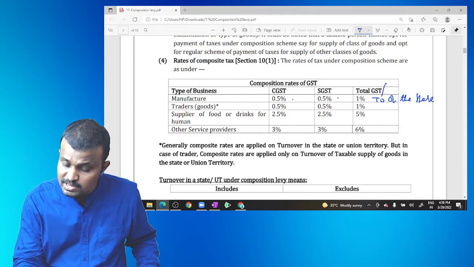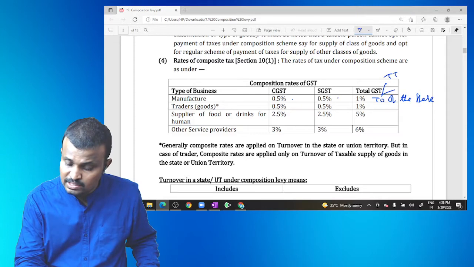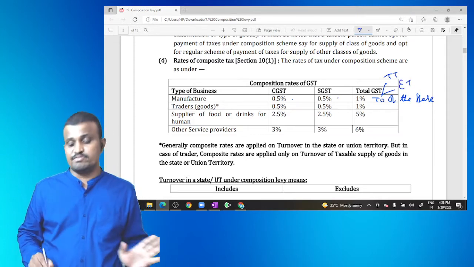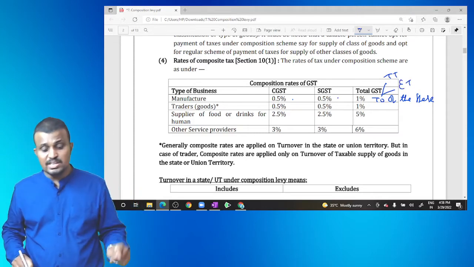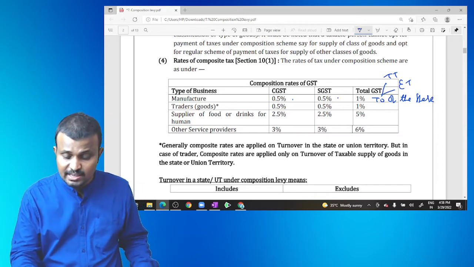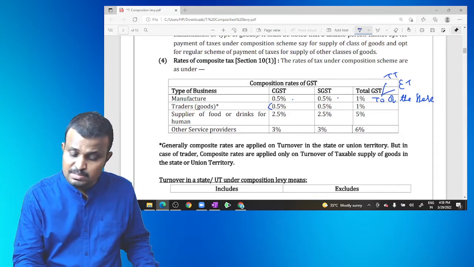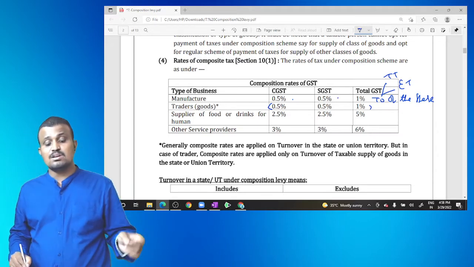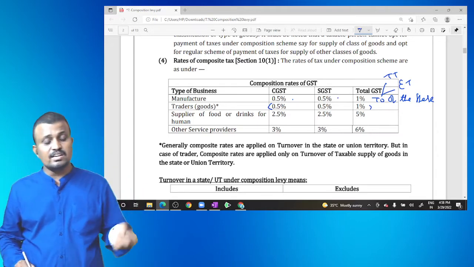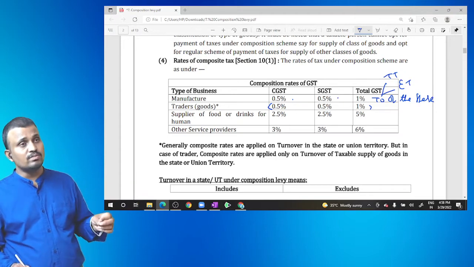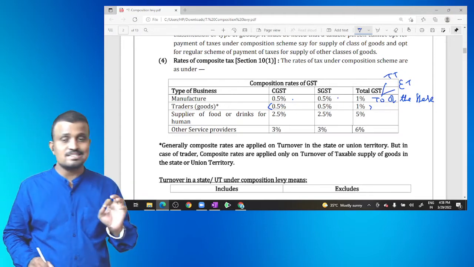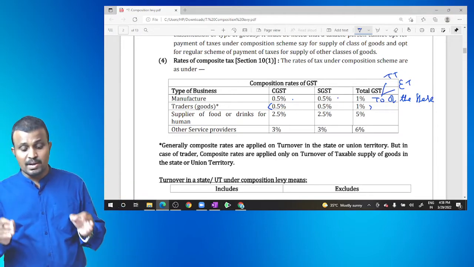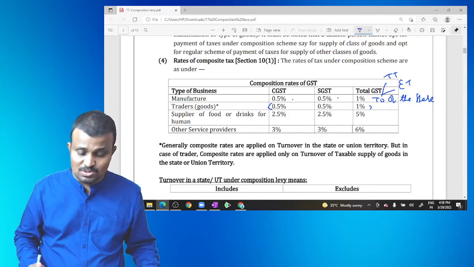So turnover means what, sir? Taxable turnover as well as exempted turnover, if any. But coming to the trader, this 0.5 plus 0.5, 1%, is applied on the taxable turnover of that state. In case of the trader, turnover does not include exempted turnover. It applies only on taxable supply of goods only.